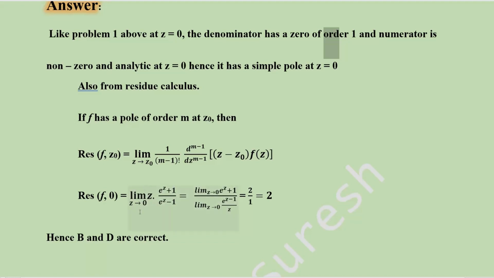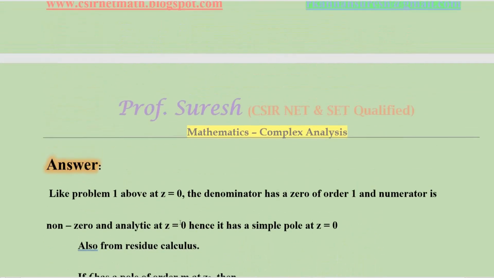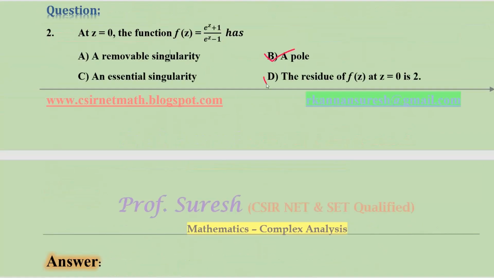If we put z = 0 directly, it becomes a 0/0 form, so take the z to the denominator, and it becomes (e^z − 1)/z. Taking the limit, the numerator will be 2, and the denominator is 0/0 for now, so apply L'Hopital's rule, and we get 1. So the final answer is 2. The residue is 2 and it is a simple pole, so options B and D are correct.